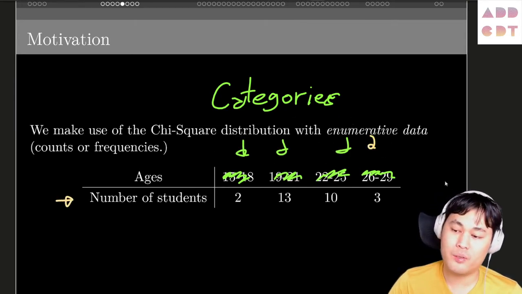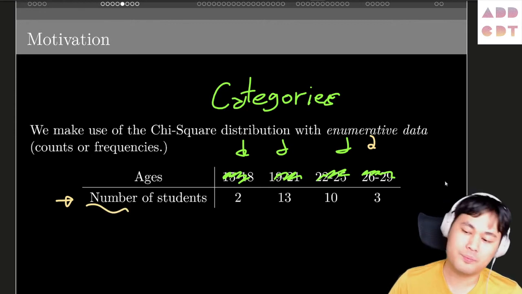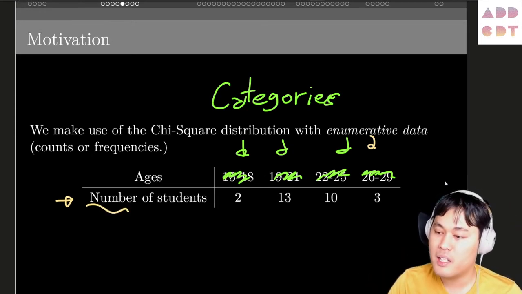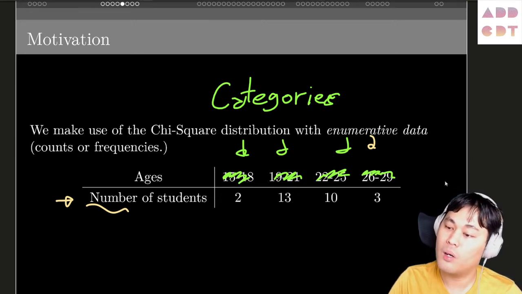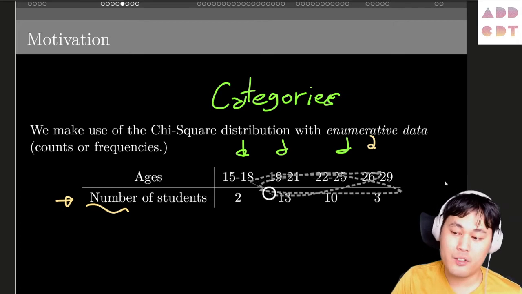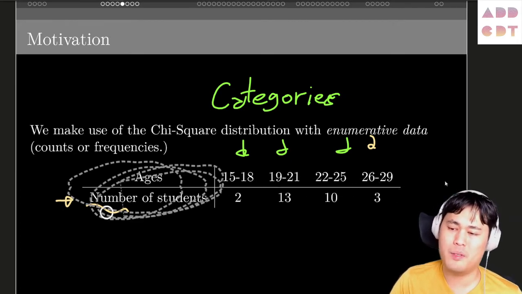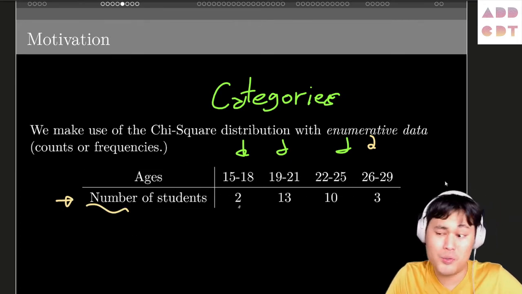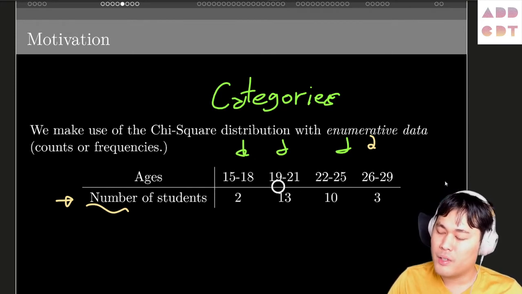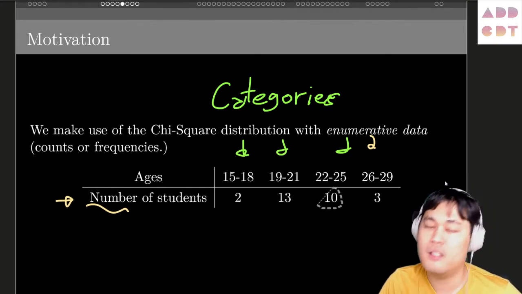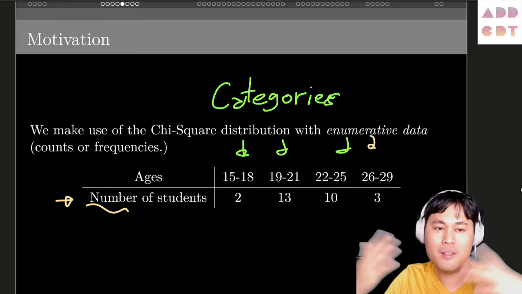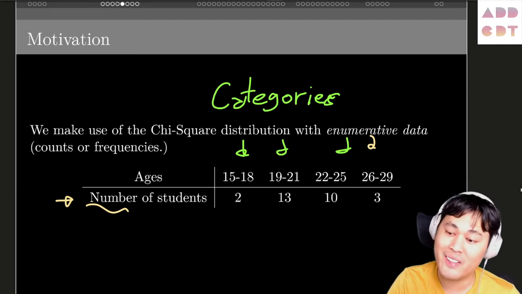And in the rows we have the number of objects or people in each group. Okay, categories. And here we have 4 categories. We do a survey and we get 2 in the first age range, 13 in the second age range, 10 in the third age range, and 3 in the fourth age range. So that's all we get from the survey.